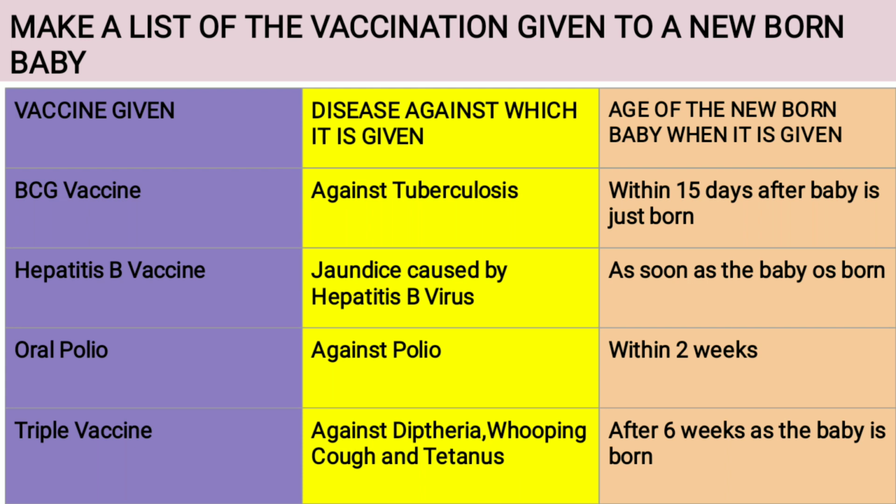Number 3 is oral polio. It is given against the disease polio within 2 weeks. Triple vaccine against diphtheria, whooping cough, and tetanus is given 6 weeks after the baby is born.